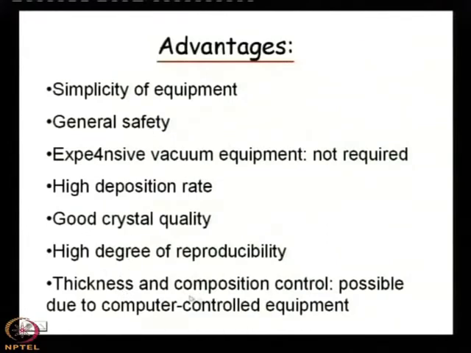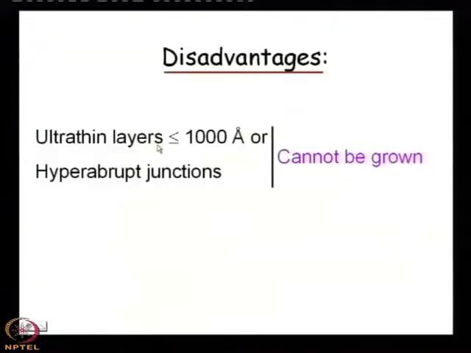These advantages make LPE growth very attractive, but it has some disadvantages as well. Okay. So, what are the disadvantages? Ultra thin layers, or hyper abrupt junctions, cannot be grown using LPE. Ultra thin means less than 1000 angstrom, that means 100 nanometer.